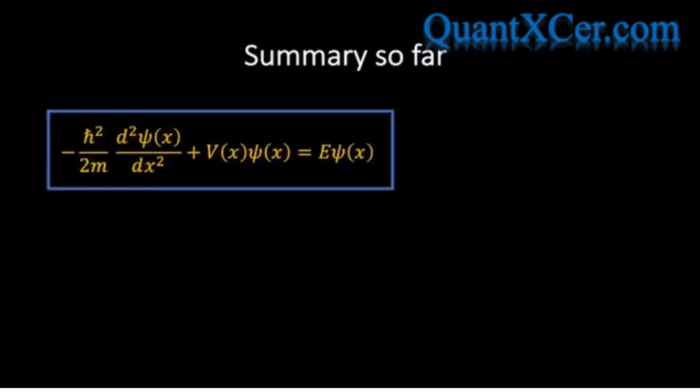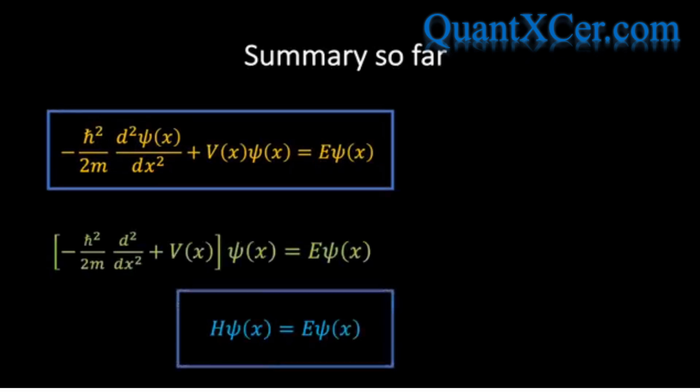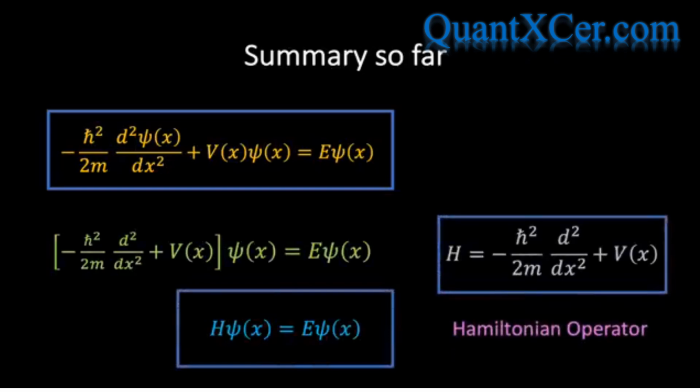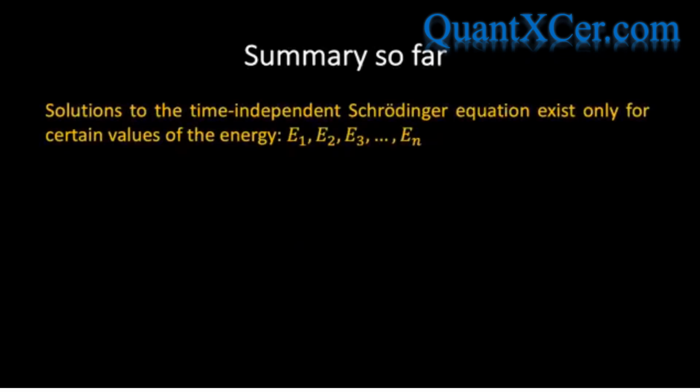Next, we saw that the time-independent Schrodinger equation can be written as an energy eigenvalue equation involving the Hamiltonian operator, and that the eigenfunction solutions of this equation describe stationary states in the sense that all probabilities and expectation values are independent of time, and the energy uncertainty of these states is 0, so that the energy of each state is well defined.